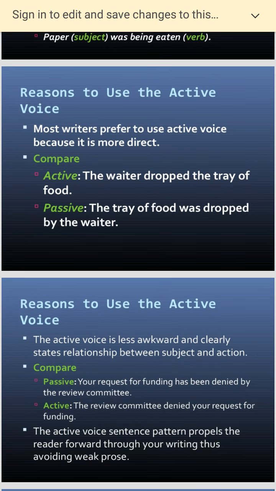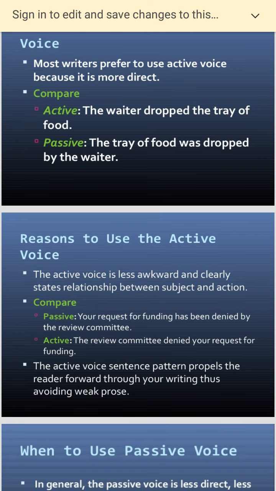The active voice is less awkward and clearly states the relationship between the subject and the action. It's very clear. "Your request for funding has been denied by the review committee." Active: "The review committee denied your request." Or "The teachers answered your question," versus the passive "Your question was not answered by so and so." Active voice is straightforward: "The boy gave the ball," while the passive is "The ball was given by the boy."